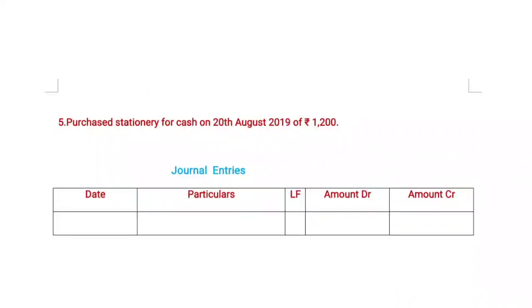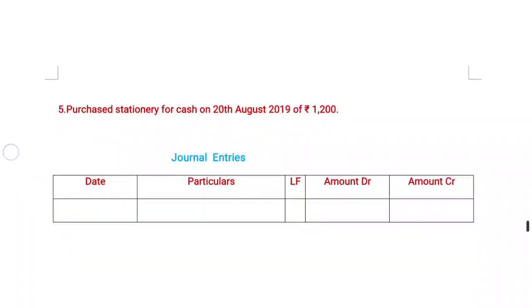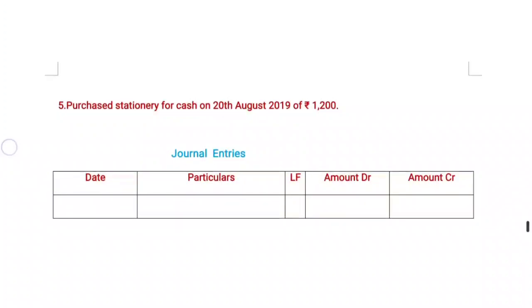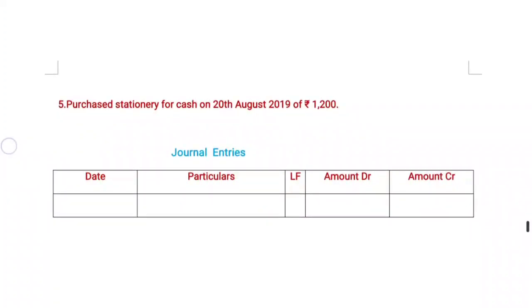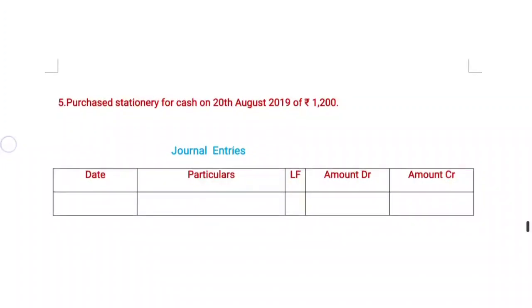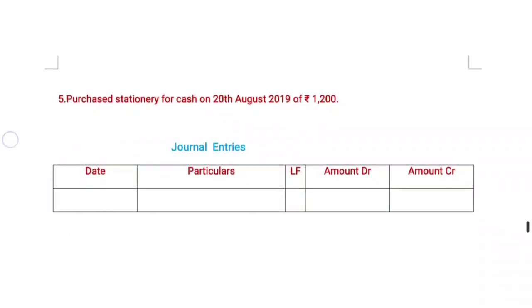Purchase stationery for cash as on 20th August 2019 of 1,200 rupees. This transaction is related to a cash transaction. We need to prepare a cash book or post in journal entries. Now coming to here, purchase stationery. Here stationery is coming to the business. That's the reason the stationery account is debit, whereas cash is going out of the business. Why? Because we are paying some amount to the seller.